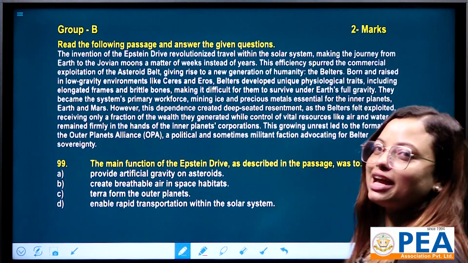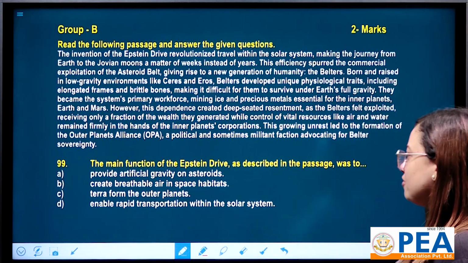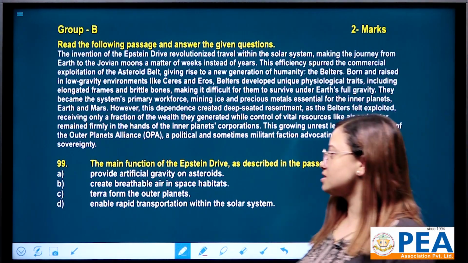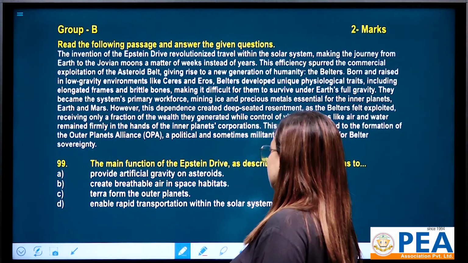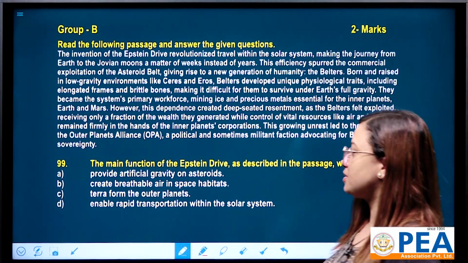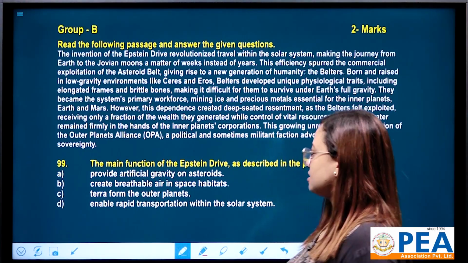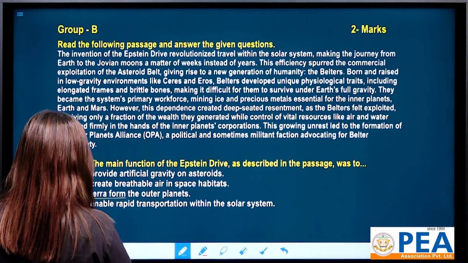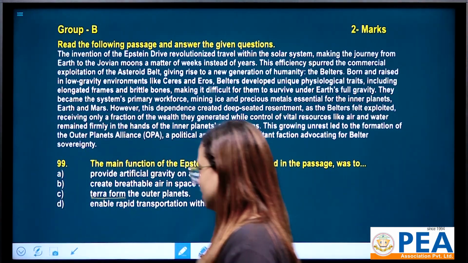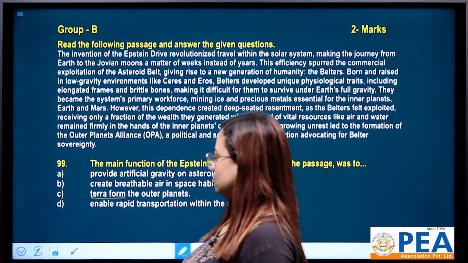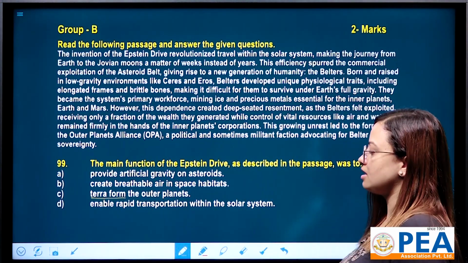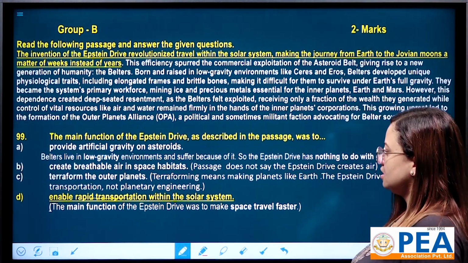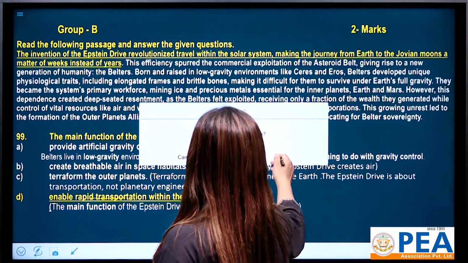Let's go for question number 99, and the question is, the main function of the Epstein drive as described in the passage was to... we have four options. First is provide artificial gravity on asteroids. Number B, create breathable air in space habitats. Number C, terraform the outer planets. You have to write terraform together, there is no gap actually. And number D, enable rapid transportation within the solar system. Okay, let's find out its answer.